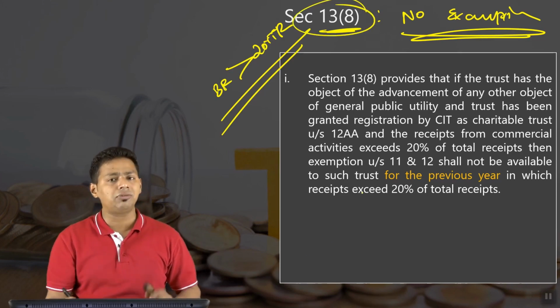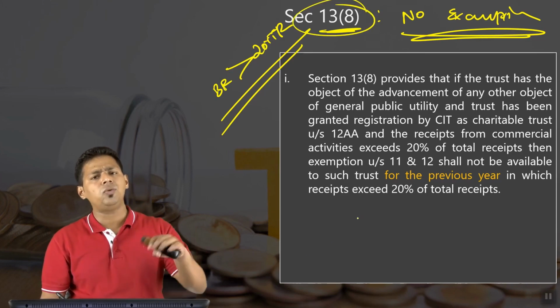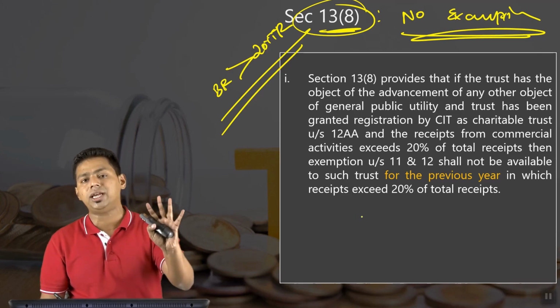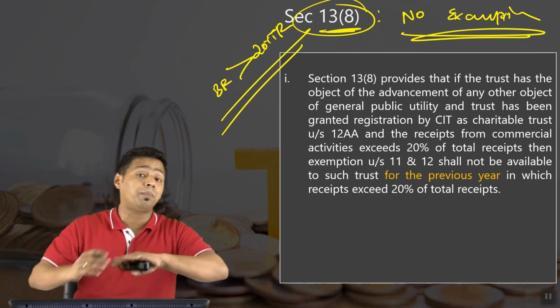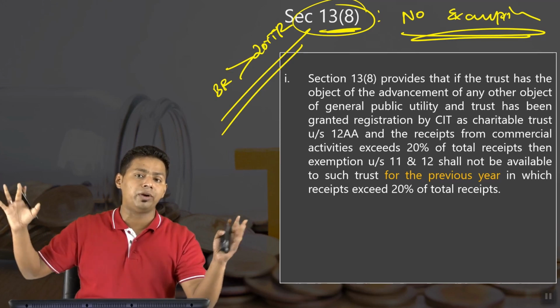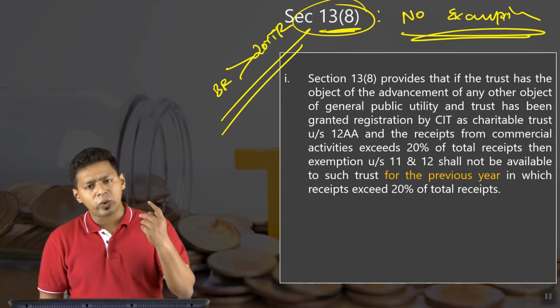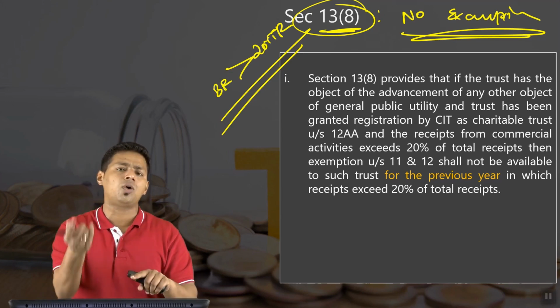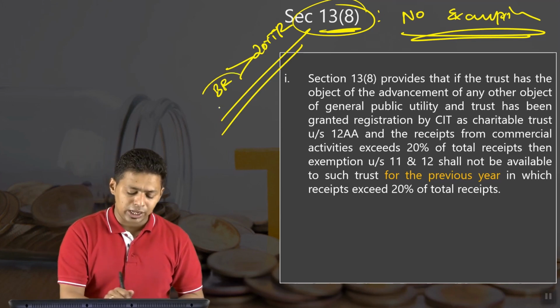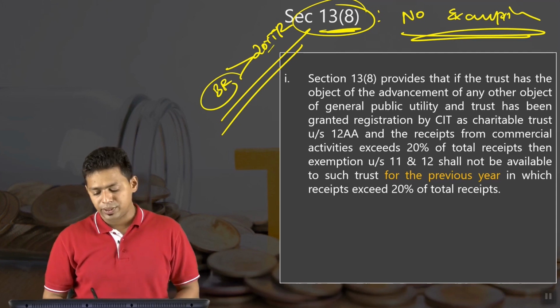Section 13 will come into play and it will say you will not get exemption for that previous year. This is very important. It's not that permanently your business exemption will be withdrawn. Only for that previous year you will not get the exemption. Maybe you will learn the lesson in that year, and next year onwards you will not do business exceeding 20% of your total receipt.